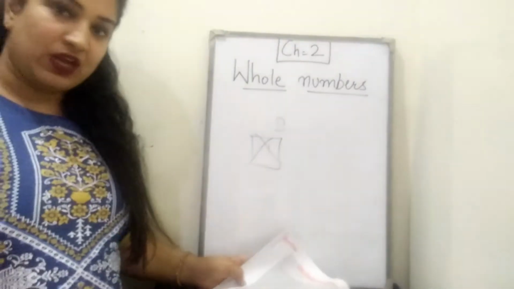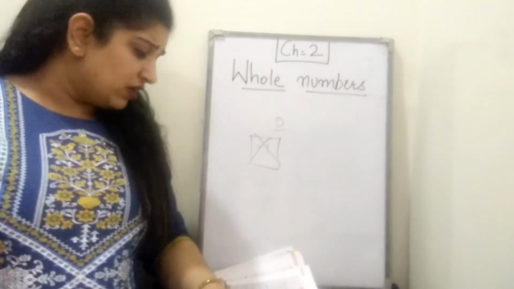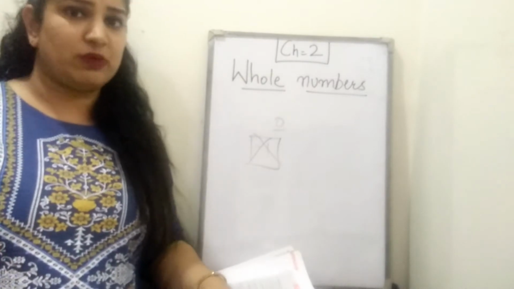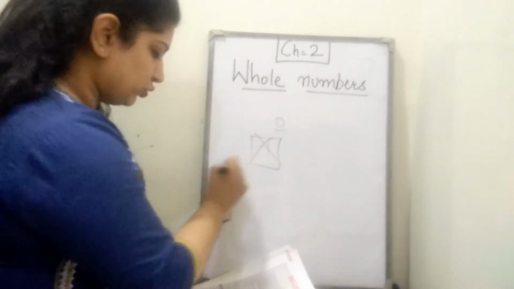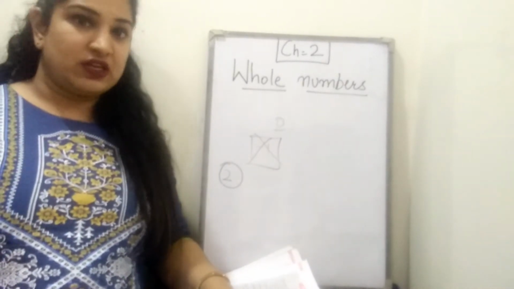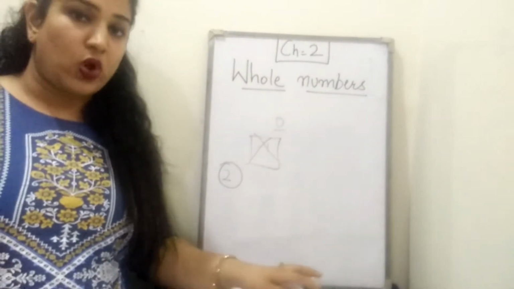So in the same way, you will do question number 1. This is very easy, related to just successor, predecessor, natural numbers and whole numbers, which we have already discussed. Now come to question number 2. Add the following using number line. Now you have to do the second question, addition on the number line.